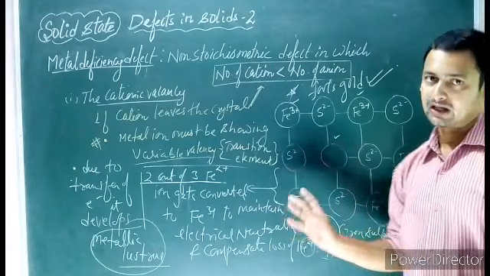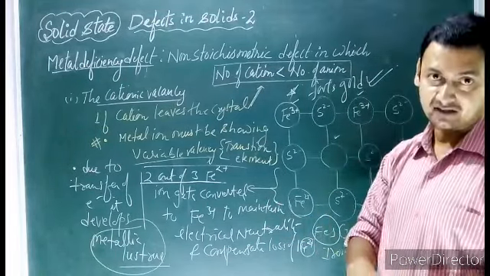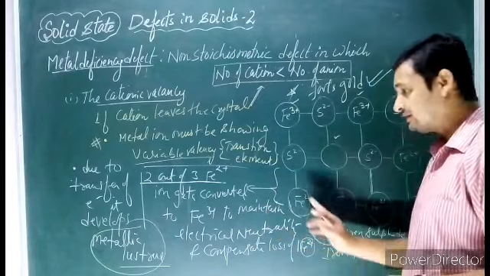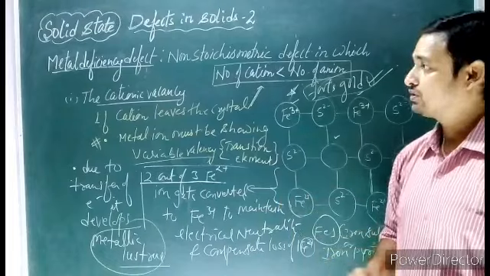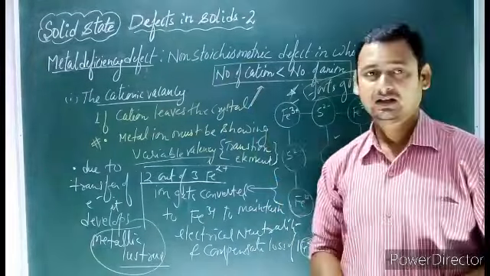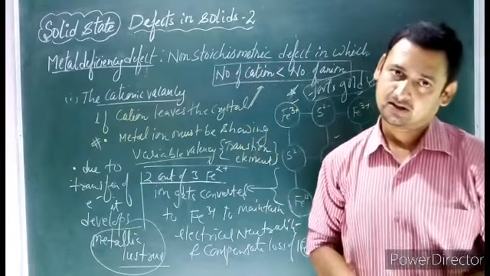Iron sulfide looks like gold, and that's why people sometimes mistake iron sulfide for gold, and that's why it's called fool's gold. So this is all about metal deficiency defect of non-stoichiometric defect.